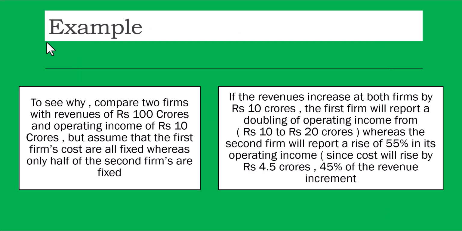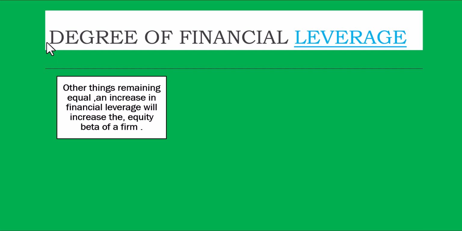Now, there's an example which we covered last time, so I'm skipping this. Now, degree of financial leverage. This is very important. Operating leverage is done. Now we come to financial leverage. Other things remaining equal, an increase in financial leverage will increase the equity beta of a firm.